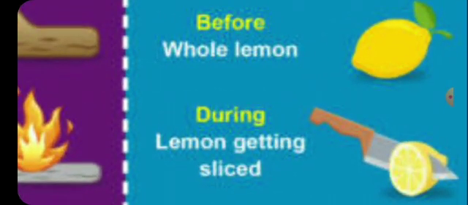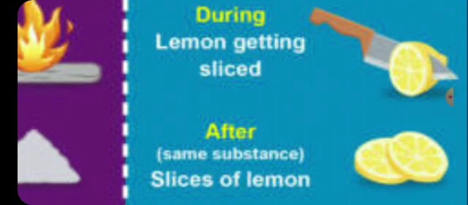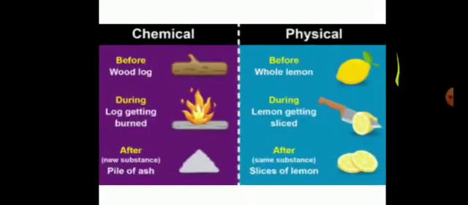Lemon is cut down into slices, and slices of lemon contain the same flavor, same texture, and same taste. So it's only lemon. Though the pieces are formed, still lemon remains lemon only. No new substance is formed here. Clear to you? What is the basic difference between chemical change and physical change?